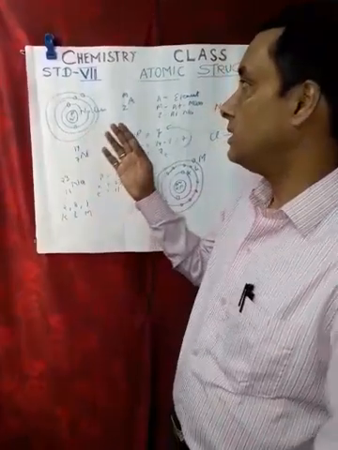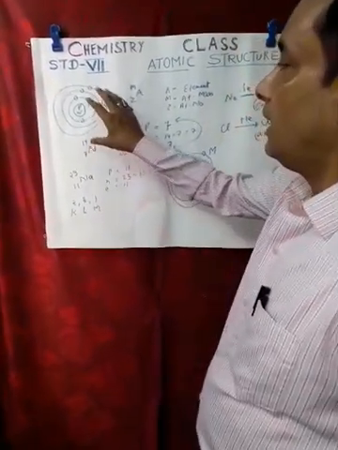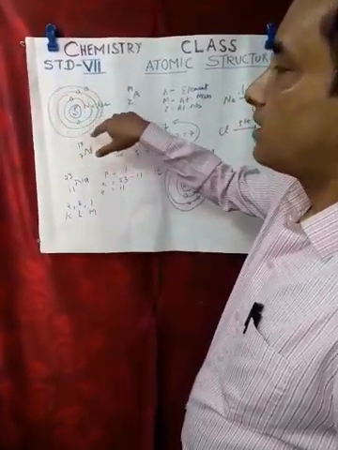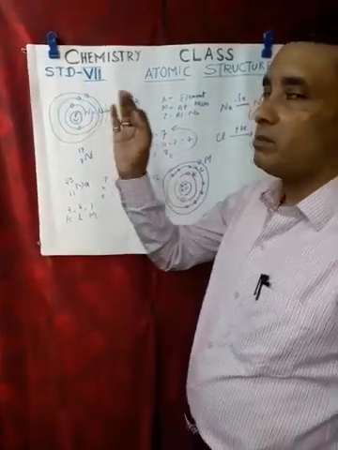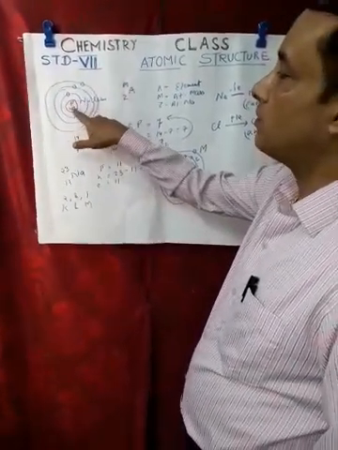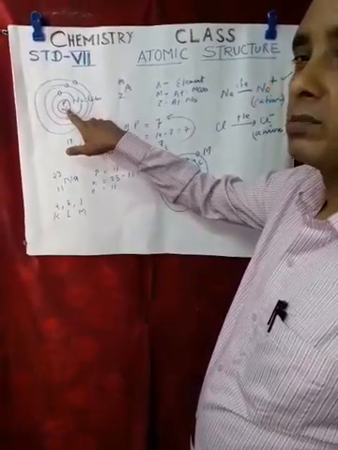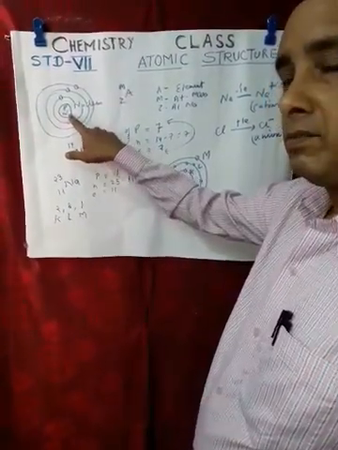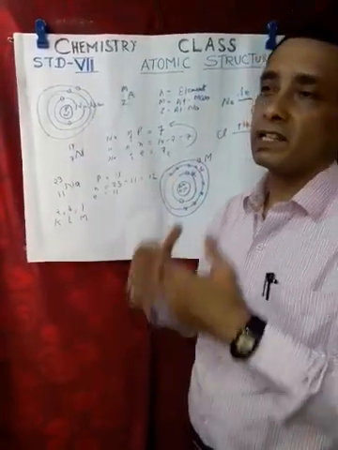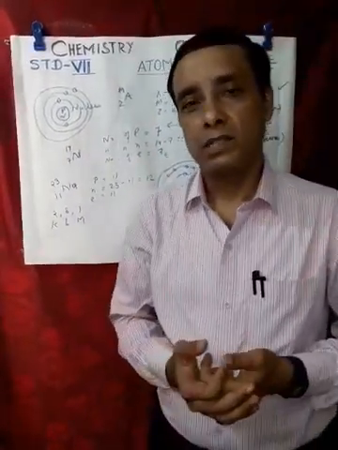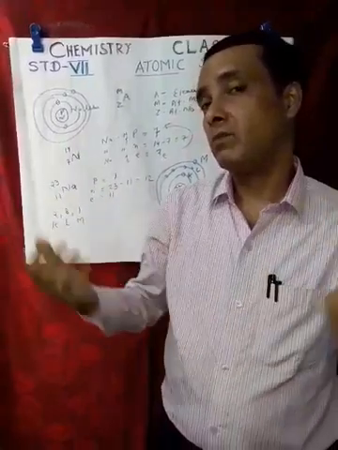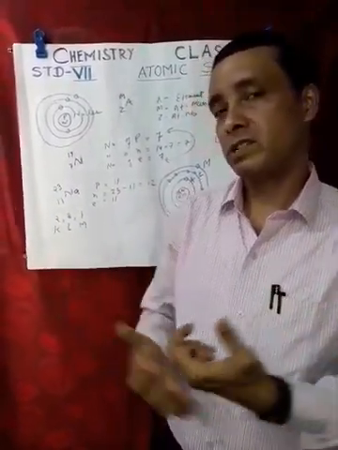Now let us see, children, as far as the structure of the atom is concerned, the main particles, the protons and neutrons, are located at the central part of the atom. It is called the core, or nucleus, of the atom. The structure of the atom was explained by Ernest Rutherford and Niels Bohr.